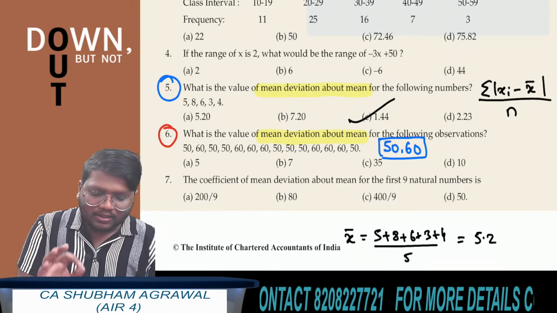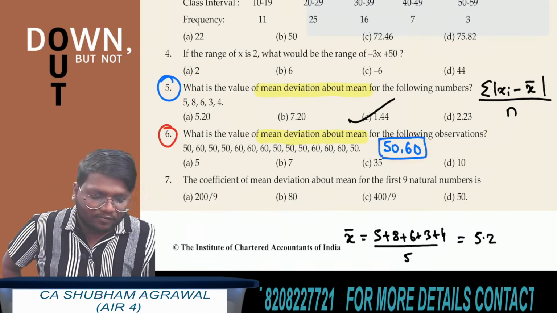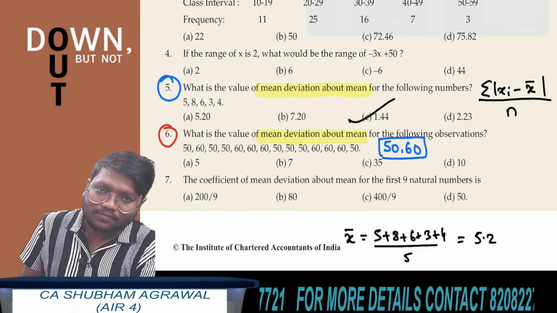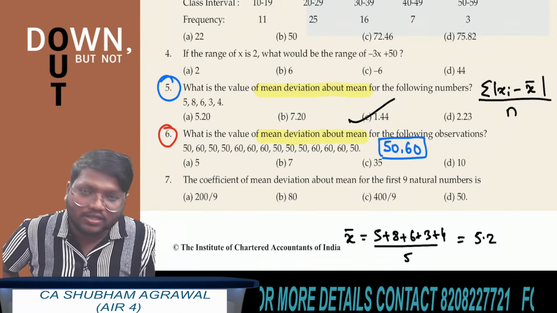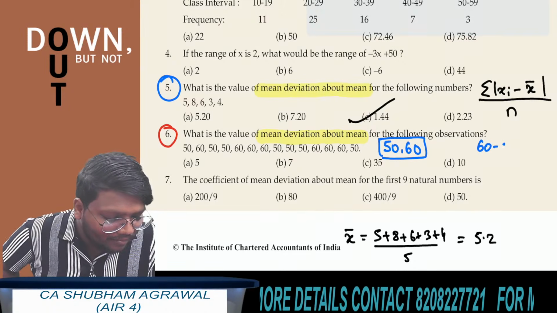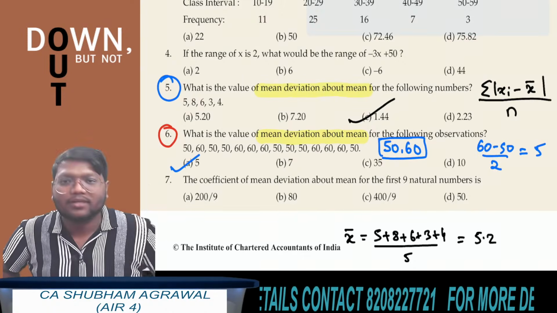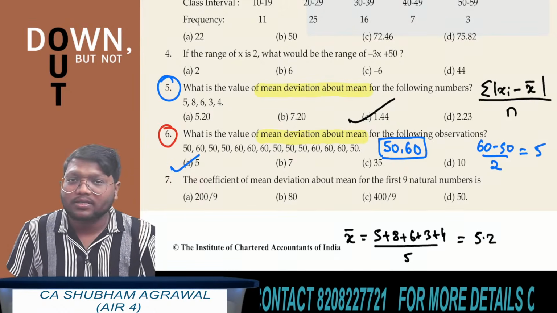Very simple. See what you can do here. Find the difference of these 2 observations. What is the difference of these 2 observations? 10. And divide it by 2, since there are only 2 observations. So the answer is 60 minus 50 divided by 2. You will get the answer as 5. Option A. I hope all of you have understood this question number 6.